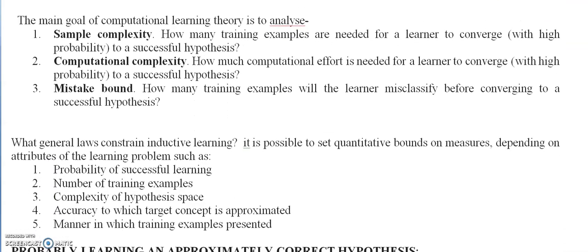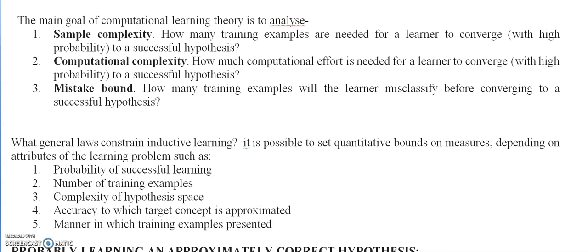Now we have some quantitative bounds on measures depending on the attributes of any learning problem. So let's see what these measures are. First, the probability of successful learning. Second, the number of training examples, or we can set some bound on the number of training examples.